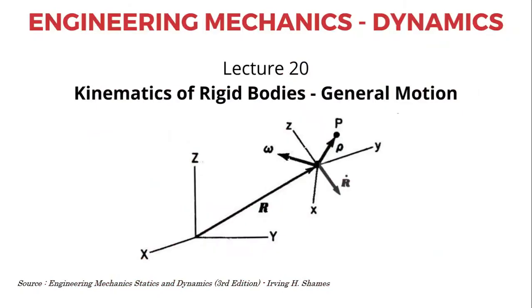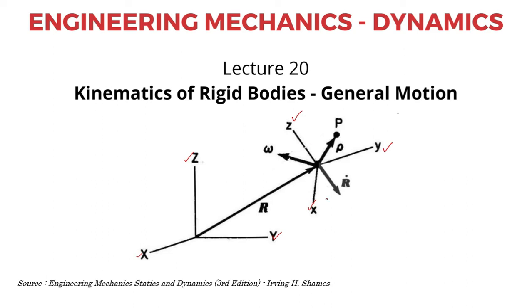You see, this corresponding figure shows the primary reference frame capital X, capital Y and capital Z. And then you have the secondary reference frame small x, small y and small z.